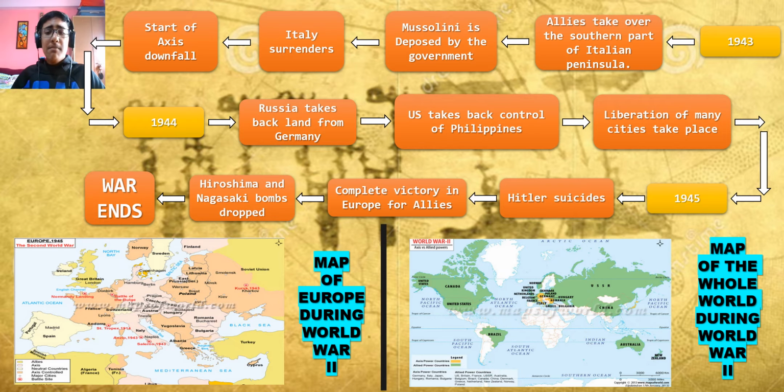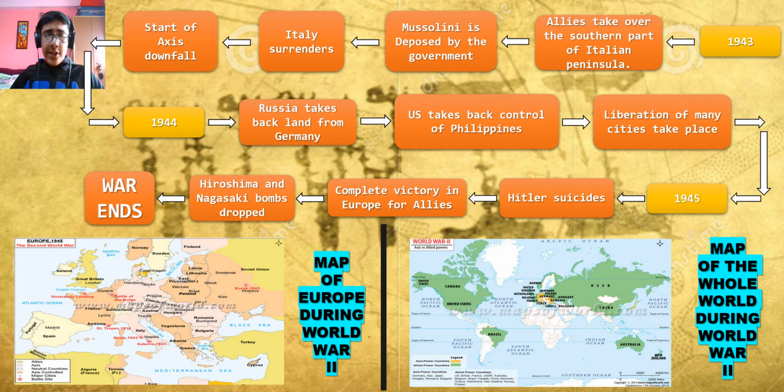Then the liberation of many cities takes place, and also of concentration camps, where genocides and mass killings had happened in Germany and Poland. Next we continue to 1945, which is the last year of World War II. First, one of the major events, Hitler's suicide to avoid execution, which was the fate of Benito Mussolini, one of his friends. And then things start to go really haywire.